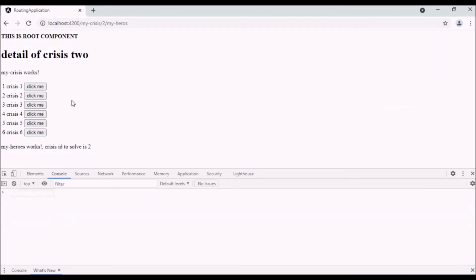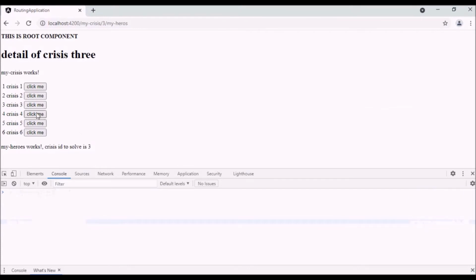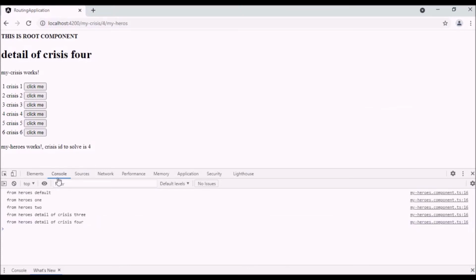After the first subscription, I can see the values are getting reflected immediately whenever they are emitted. When I click on the fourth record, in addition to default 1 and 2, I can see the previous value detail of crisis 3 and the current value detail of crisis 4 is getting displayed.